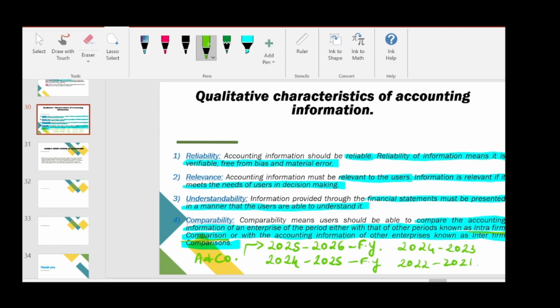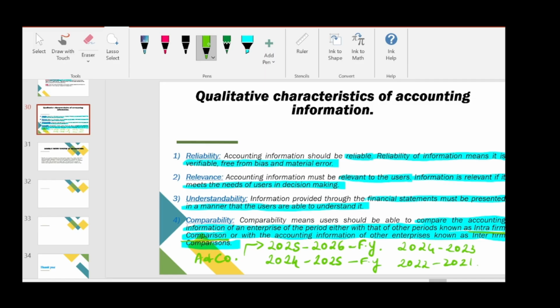Inter-firm comparison is when the accounting information of A and Co. is compared with HP Limited. Then this is known as inter-firm comparison. Comparison of two or more companies' accounting information is known as inter-firm comparison. Comparing the accounting information of one company with the previous years of the same company is known as intra-firm comparison. I hope this is clear. And yes, guys, this topic gets over. The qualitative characteristics of accounting are reliability, relevance, understandability, comparability. I hope this topic is clear.